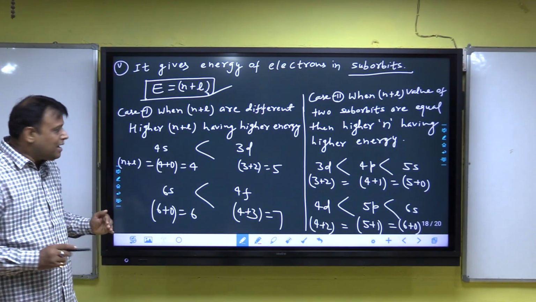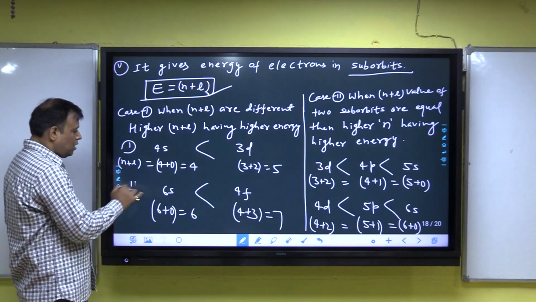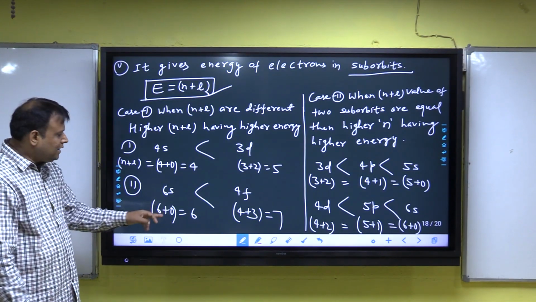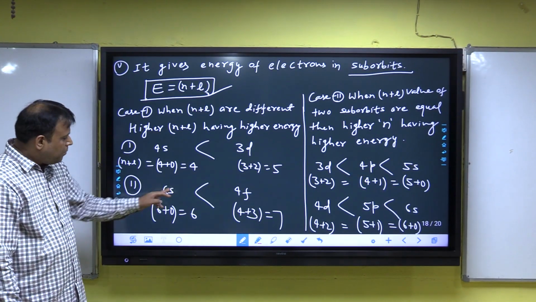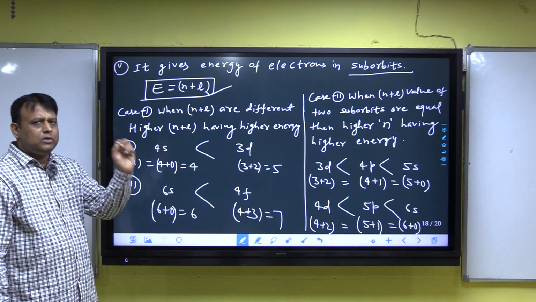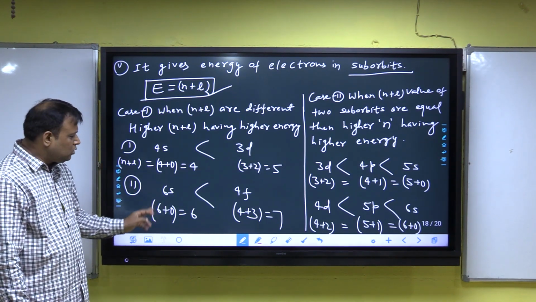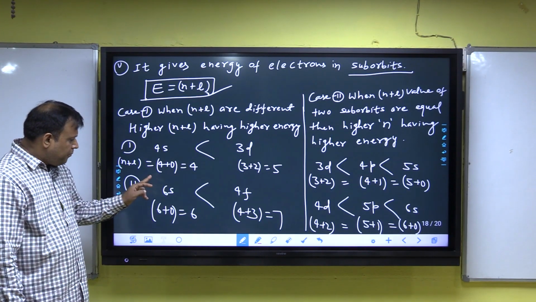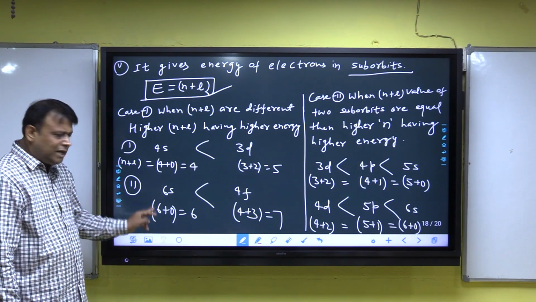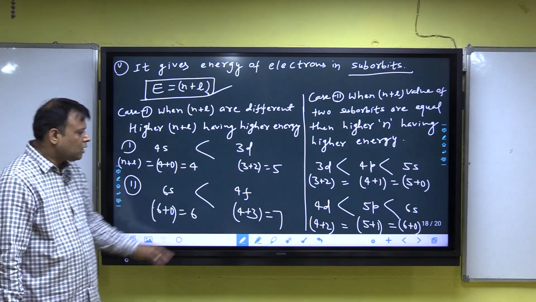Now, second example, 6s. In 6s, the principal quantum number is 6. For s, azimuthal is 0. For any s, L is equal to 0. For 6s, n plus L, 6 plus 0, is equal to 6.